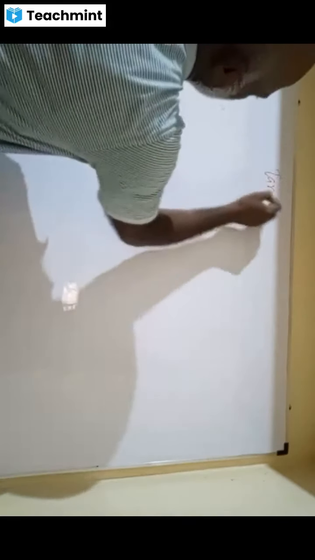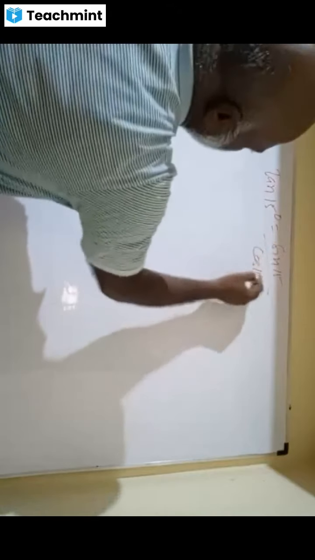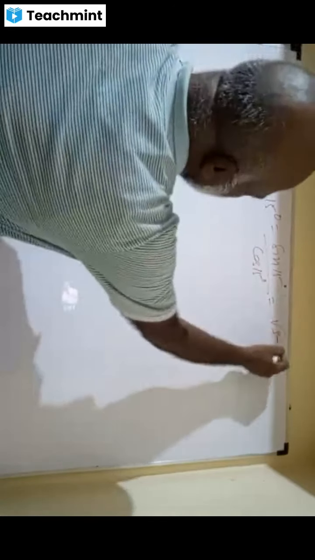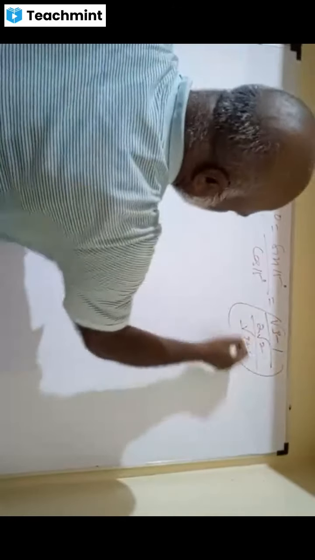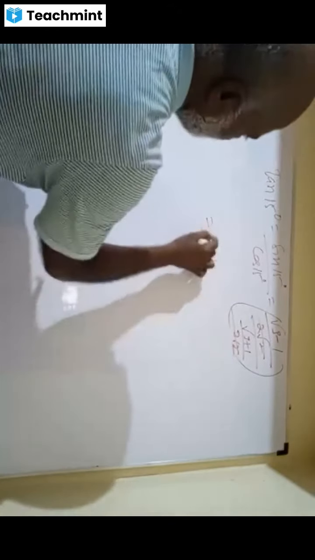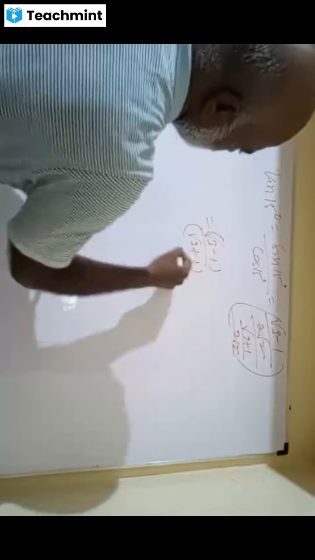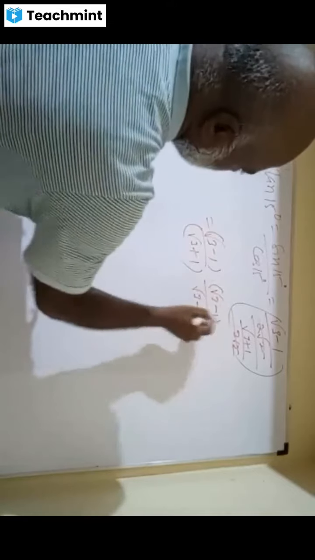Tan 15, ma. I already told what is the answer for tan 15. Can anybody tell now what is the tan 15 value? Sin 15 by cos 15. Do you agree? What is the sin 15 value? Root 3 minus 1 by 2 root 2, whole divided by root 3 plus 1 by 2 root 2. So it is root 3 minus 1 by root 3 plus 1. Go for rationalization, my dears. Multiply by root 3 minus 1.